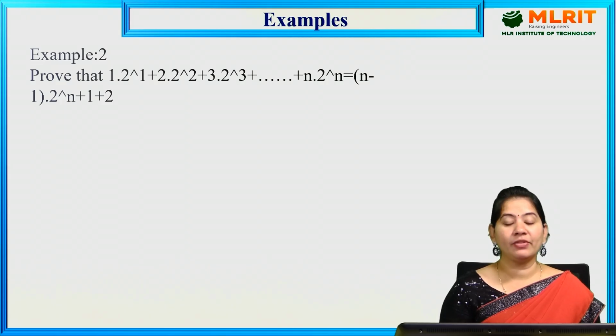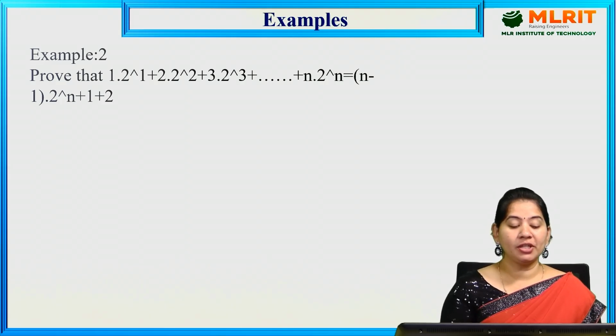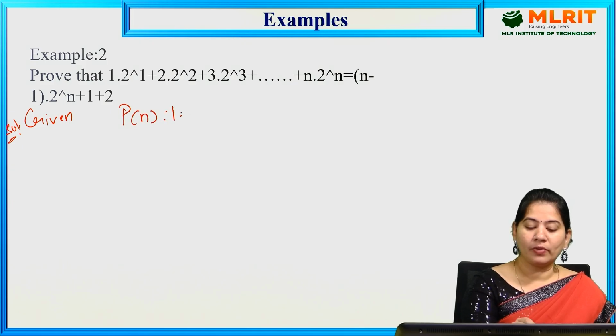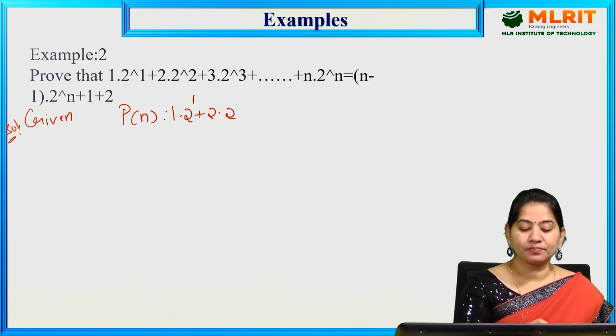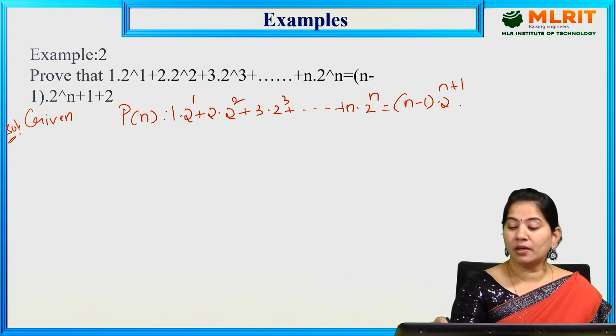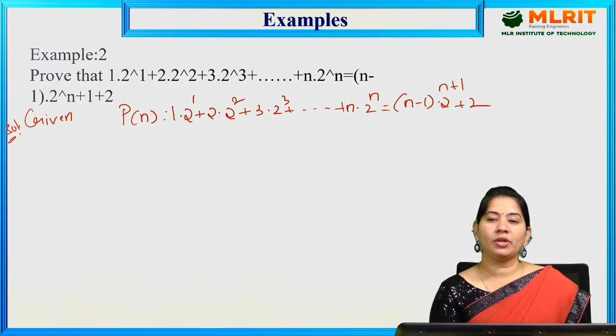Next, we also have the second question based on the principle of mathematical induction only. The question here is, given P of n is 1 into 2 power 1 plus 2 into 2 power 2 plus 3 into 2 power 3 plus so on plus n into 2 power n is equal to n minus 1 into 2 power n plus 1 plus 2. So this is equation 1.